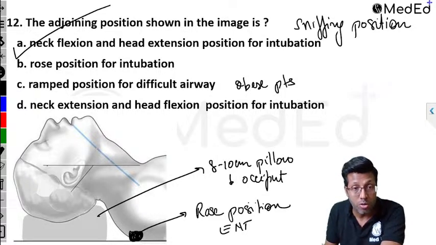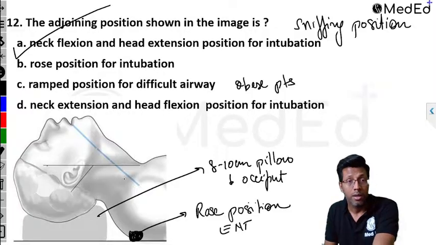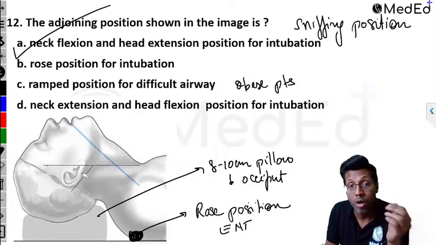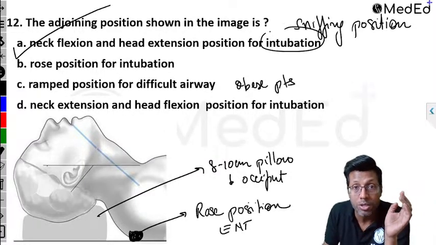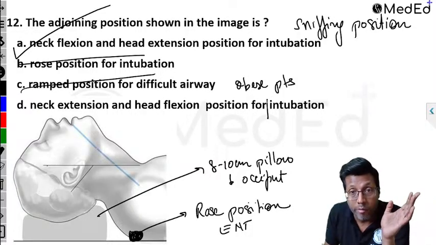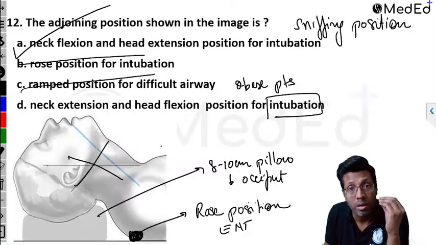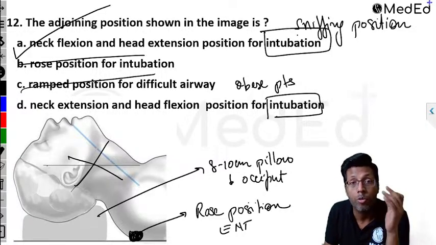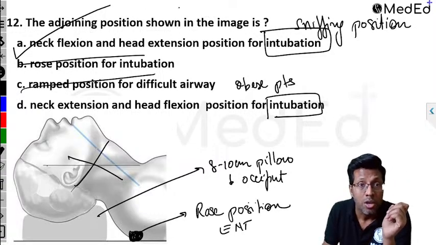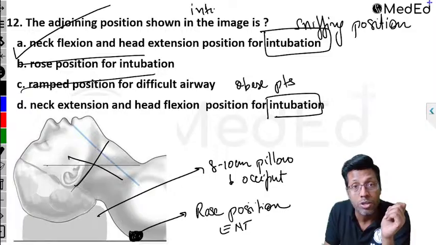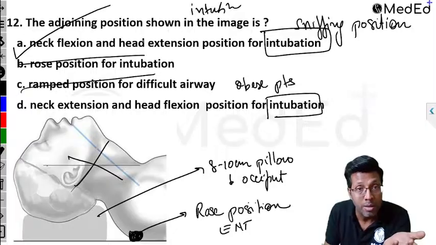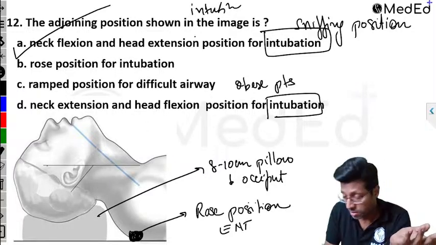So if you're getting confused because of the lines which are present, that's a different thing, right? But I've told you the points also. Even if the image is not very appropriate according to how you want it, when you say intubation, all of you know that options B and C are out. You are confused between A and D. So remember, whenever you have to do intubation, even if the image is wrong, the position is always head extension and neck flexion. Forget the image also. If I don't have the image and the question is asked, what position do you use for intubation of a patient? Again, the options remain the same, and you have to mark the answer as head extension and neck flexion. Am I right, guys?